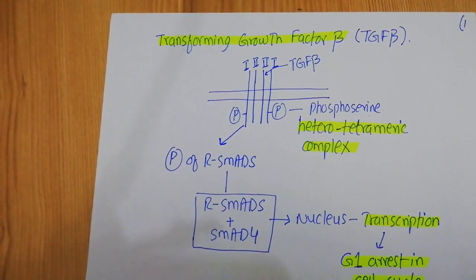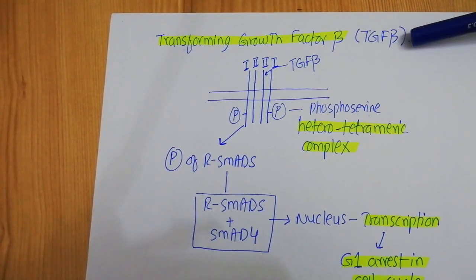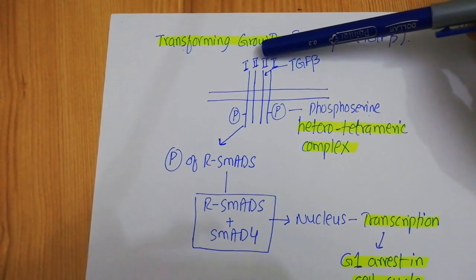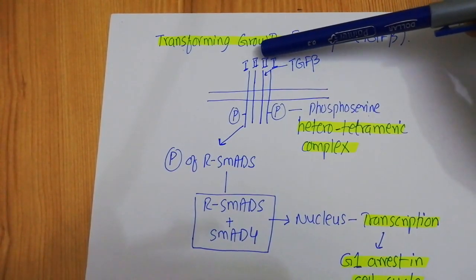Welcome back to this next video, and this is part 2 on the transforming growth factor beta. In the last video I told you that the transforming growth factor beta acts through the receptor serine threonine kinase, which is made up of two subunits of the receptor. One is known as the receptor type 1 and the other one is known as the receptor type 2.